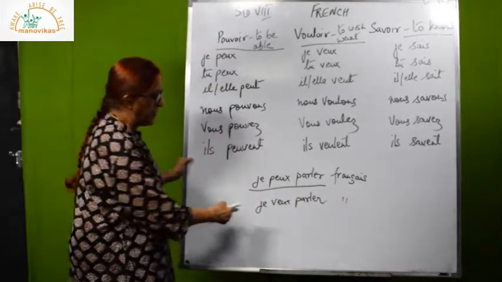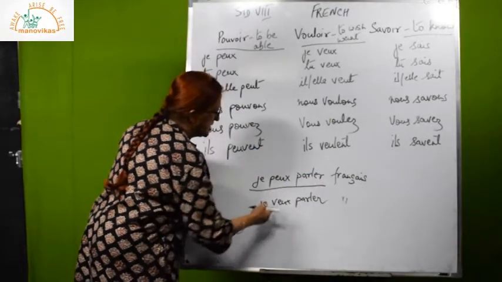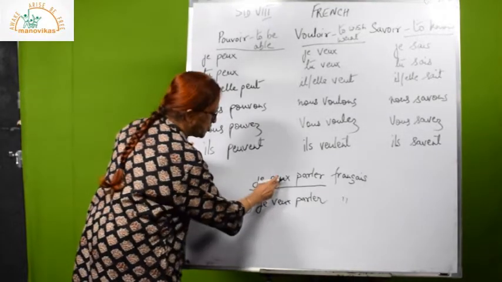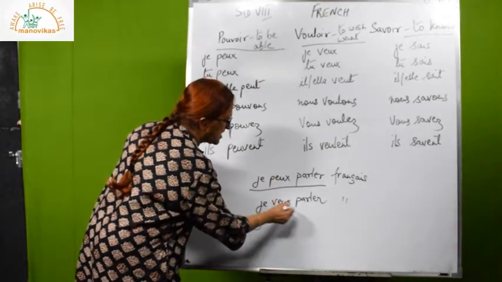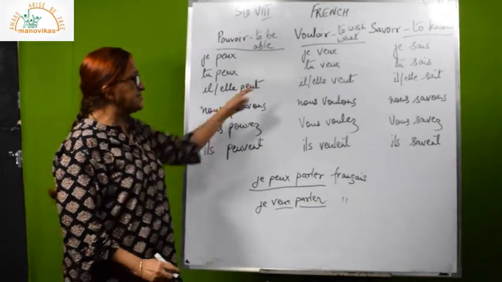What do I mean? I want to speak French. Here I can speak French. I want to speak French. So you know that after pouvoir and vouloir, the next verb which comes is in the infinitive form. Okay, this is the main verb.